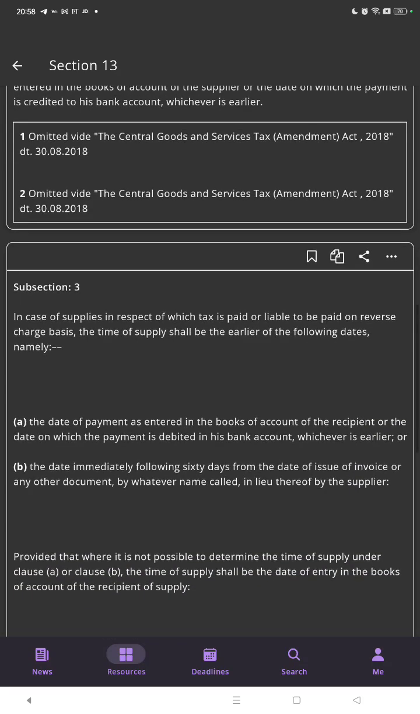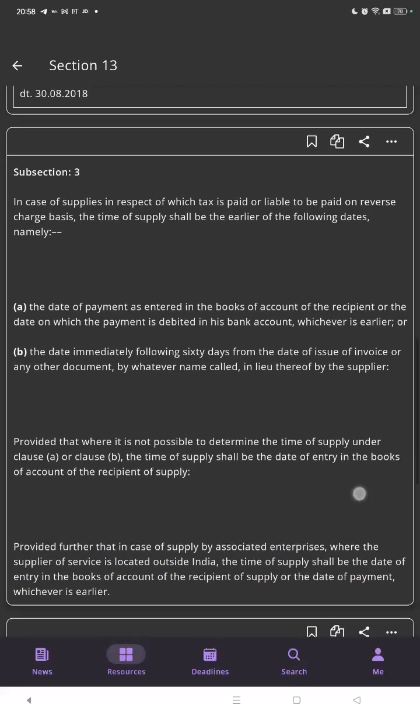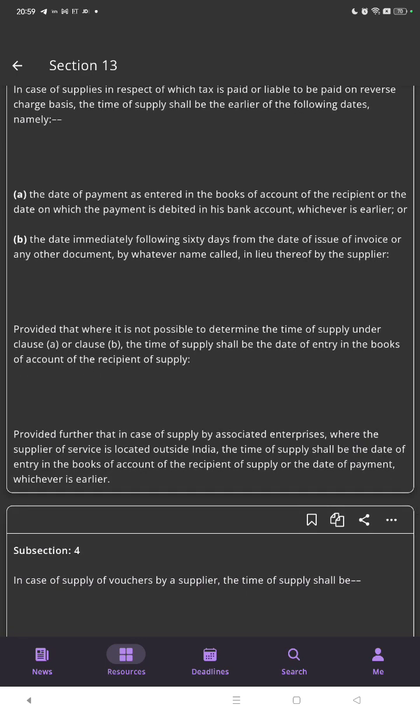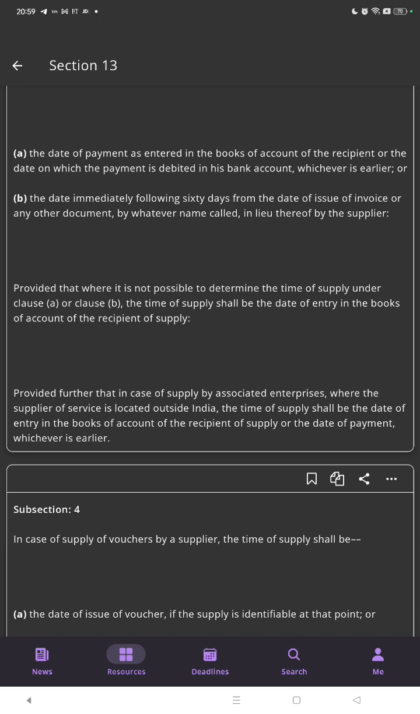Subsection 3. In the case of supplies in respect of which tax is paid or liable to be paid on the reverse charge basis, the time of supply shall be the earlier of the following dates, namely the date of payment as entered in the books of accounts of the recipient, or the date on which the payment is debited in his bank account, whichever is earlier, or the date immediately following 60 days from the date of issue of invoice, or any other document by whatever name called in lieu thereof by the supplier,